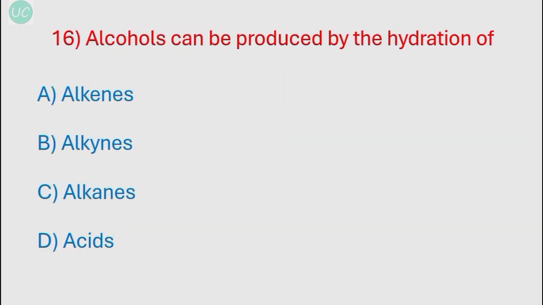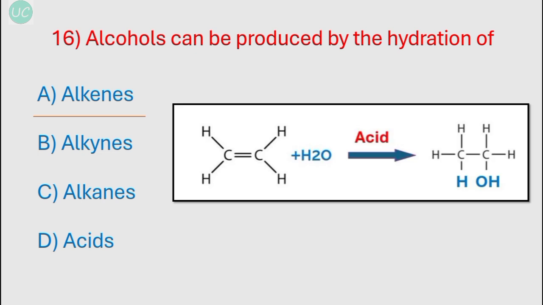Okay, our next question is, alcohols can be produced by the hydration of. So the correct option over here is alkenes. Let's look at the reaction. When an alkene reacts with water in presence of acid, it gives alcohol. Alcohols are typically produced by the hydration of an alkene, which has a double bond, through an acid catalyzed reaction. Now option B, that is alkynes. When water is added to an alkyne, the product is a ketone and not an alcohol.